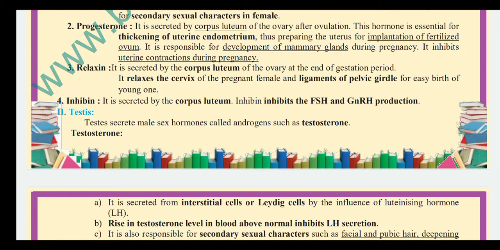Relaxin is secreted by the corpus luteum of the ovary at the end of the gestation period, that means at the end of the pregnancy. It relaxes the cervix of the pregnant female and the ligaments of the pelvic girdle for easy birth of the young one, that is for the easy opening of the cervix. Inhibin is secreted by the corpus luteum and inhibits FSH and GnRH production.